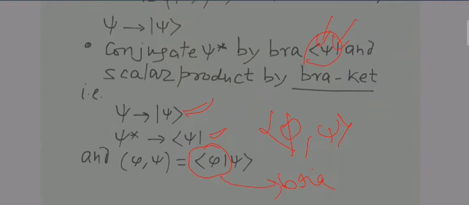What is this symbol equal to? This symbol I am saying. Okay, so this symbol is clearly equal to bra phi. And what is the next symbol equal to? The next one, it is equal to basically your ket psi. Okay, this was bra phi and this is ket psi, right?